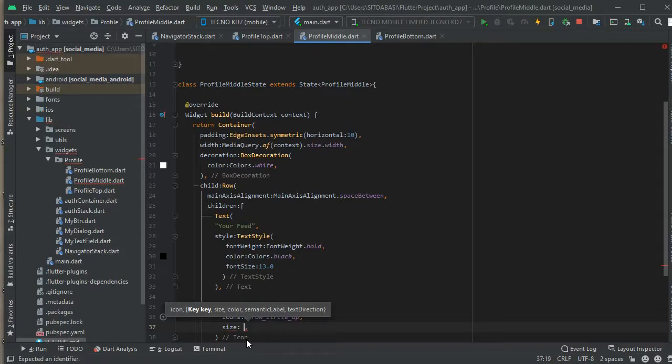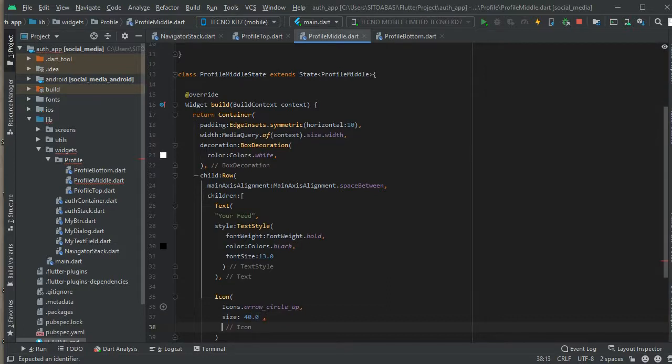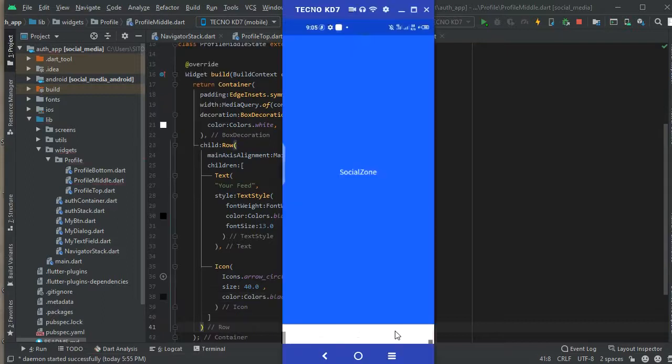So the size of the icon we're gonna use. Okay, we're using this 40.0. Okay, so this is okay now. We have the size and we have the icon size in the icon widget. We also have a color. So you can give icon a size, you can give icon a color. So we're gonna use the color black.